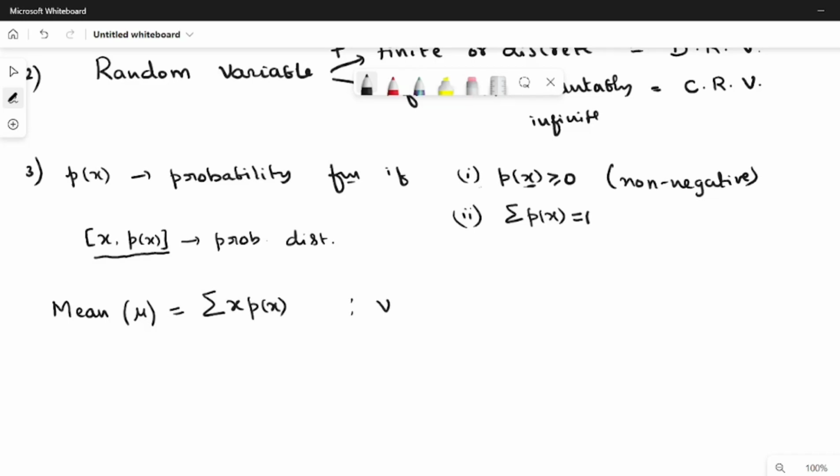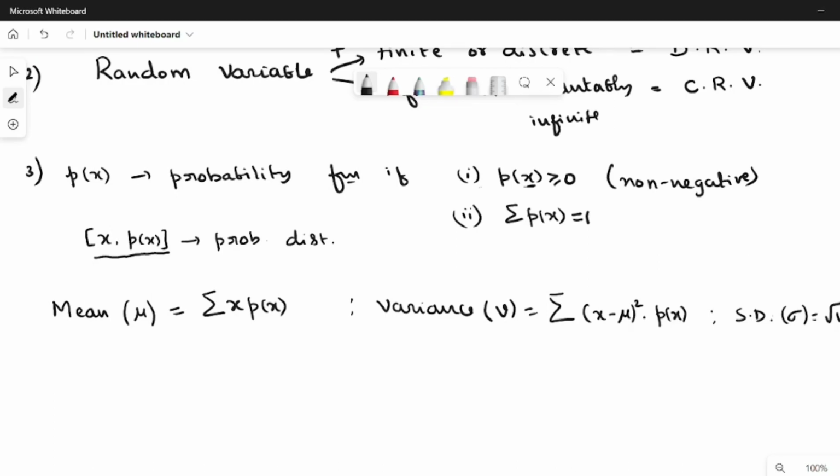Then variance. After computing the mean, variance is denoted by V, and you have to take the difference x minus mu whole square into p of x. This will give you the variance, and this summation runs over all values of x. And the standard deviation, which is denoted by sigma, is given by the square root of the variance.